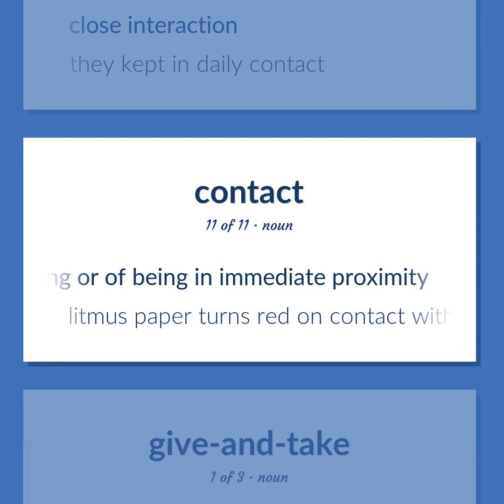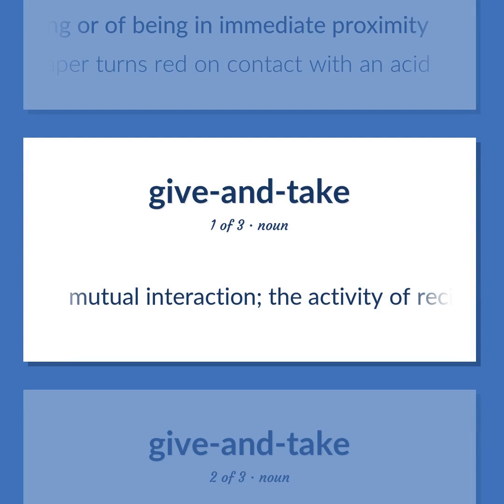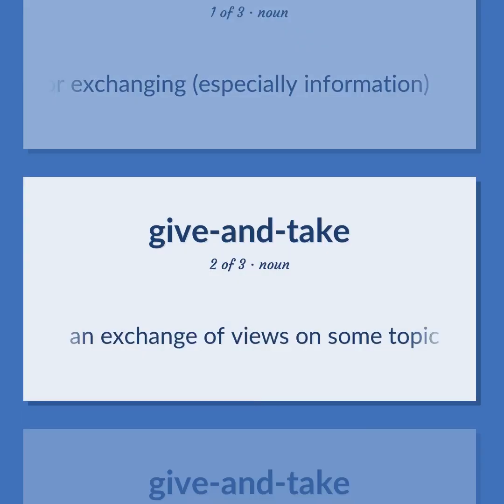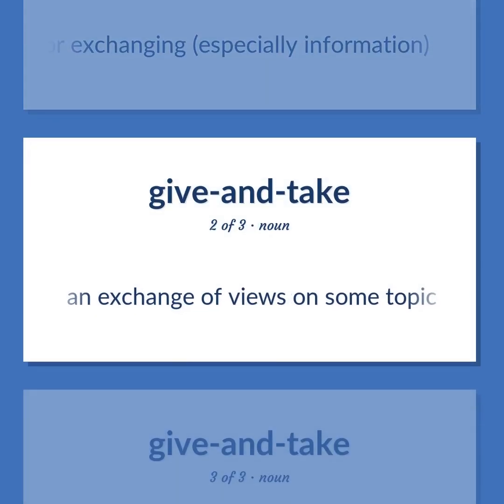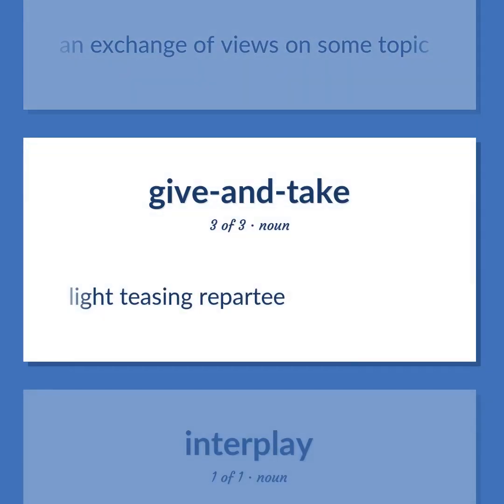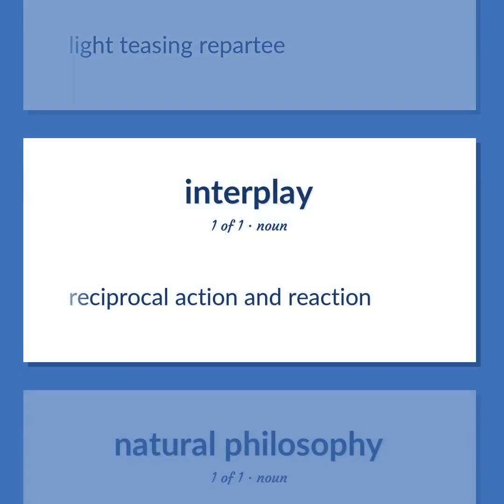Litmus paper turns red on contact with an acid. Mutual interaction. The activity of reciprocating or exchanging, especially information. An exchange of views on some topic. Light teasing repartee. Reciprocal action and reaction.